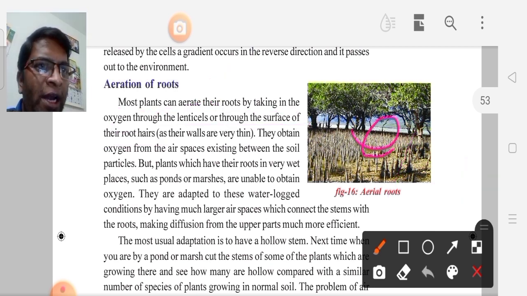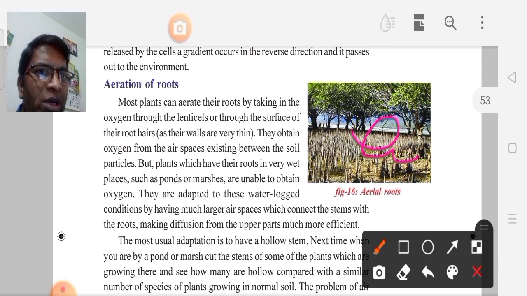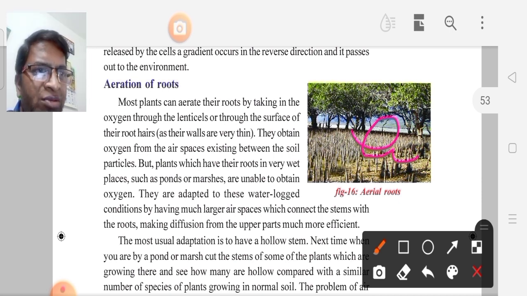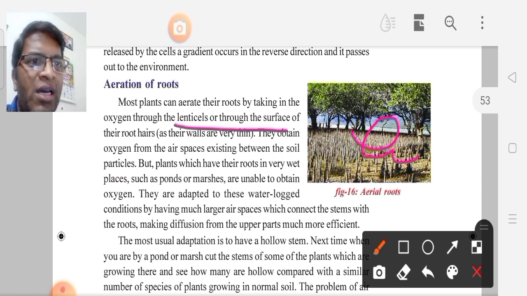These are the mangrove plants. Where they survive means these mangrove plants are living near the marshlands or near the seashores. At those places, these plants cannot get proper oxygen. That is why these plants get oxygen by the lenticels or by the root heads.